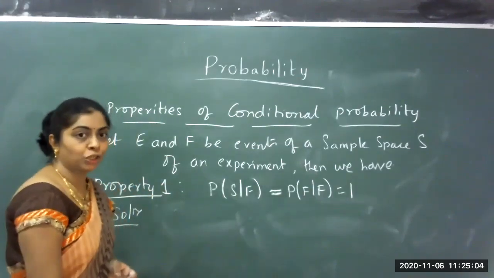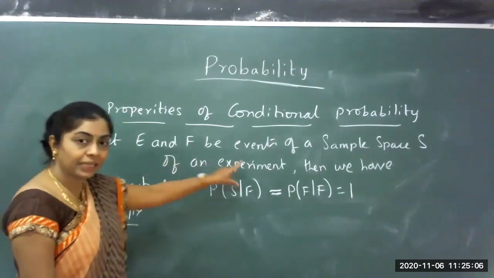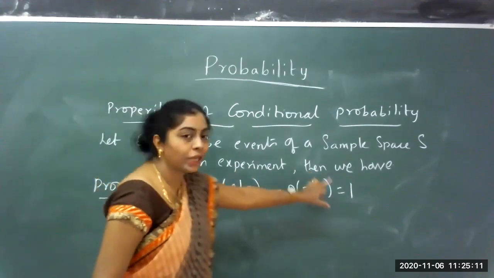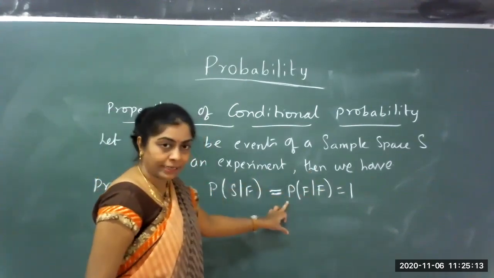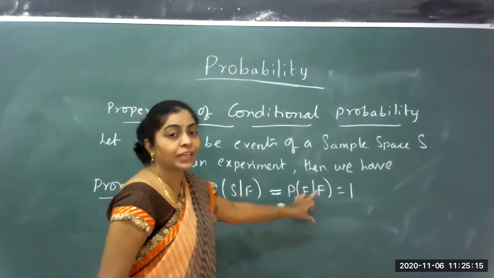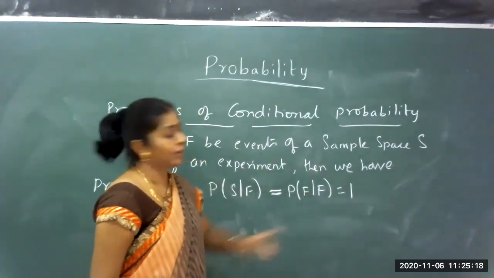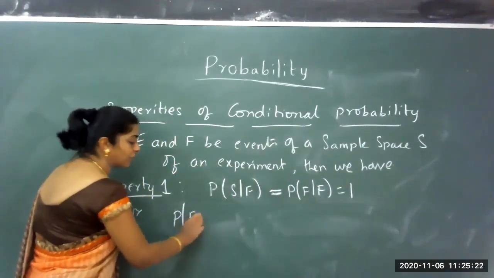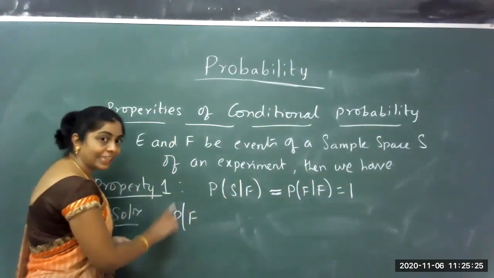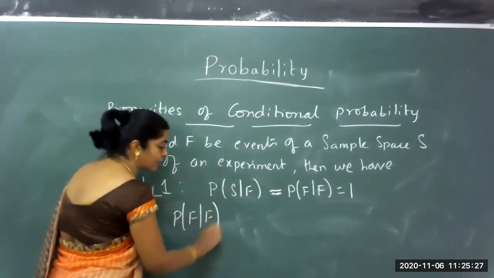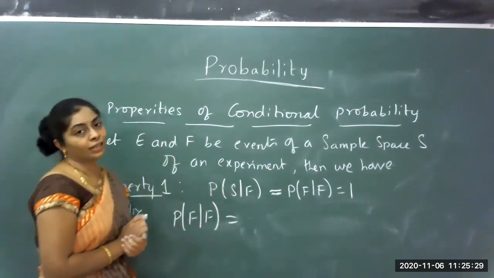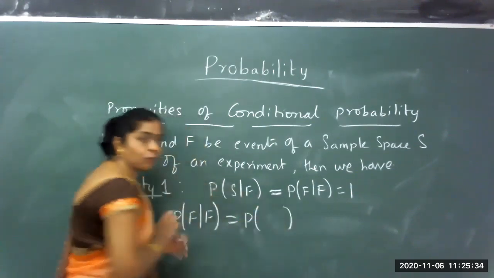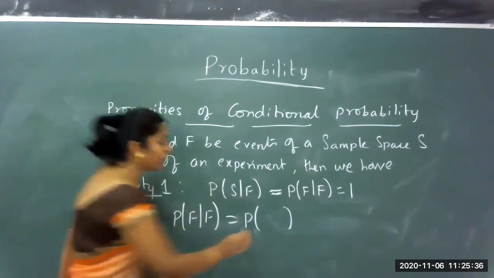The second condition: let E and F be events of a sample space S of an experiment. Then the conditional probability of event F given that event F has occurred should be proved as 1. Let us see how. For this I use the definition. What is the definition? Probability of the two events F and F, take the intersection of that.